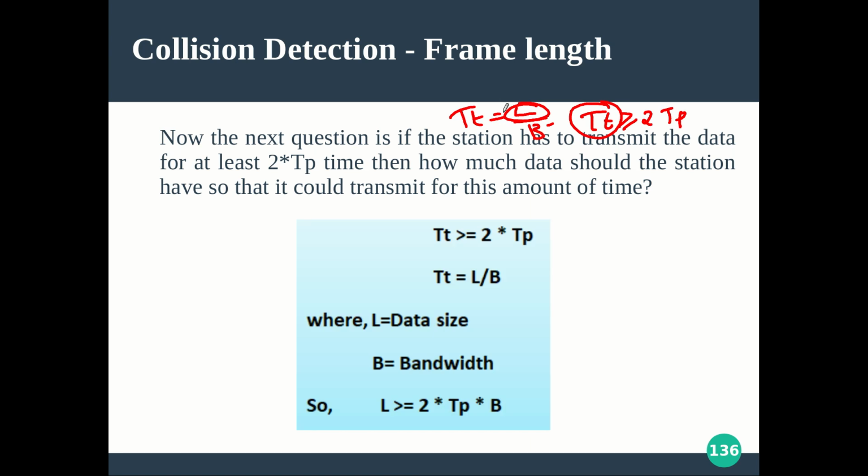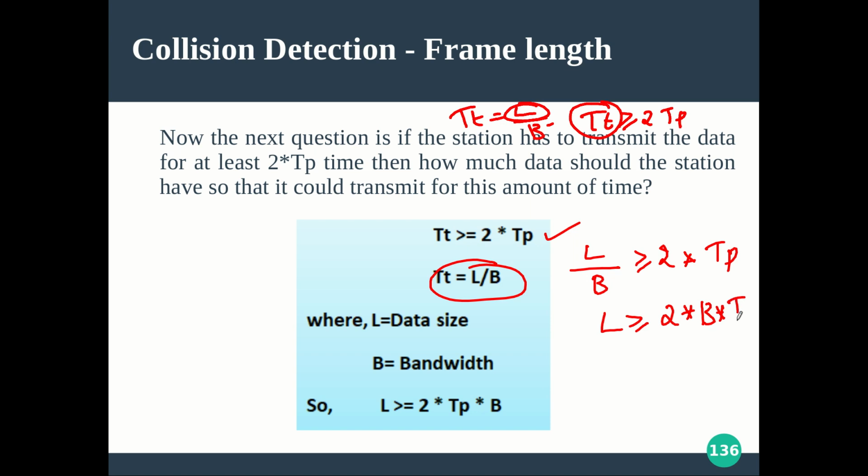Questions like that you can expect. We can simply derive it from this formula. TT should be greater than or equal to 2 TP, and TT we know the formula, that is length of the frame divided by bandwidth. L is the data size and B is the bandwidth. Substituting here, we get L divided by B, that is TT, greater than or equal to 2 times TP, right? So the length of the frame should be at least 2 times the bandwidth times the propagation time. You have to make the frame length in any CSMA/CD protocol at least this. You will be given the bandwidth of the media, the propagation time you can calculate by distance by velocity, and you multiply, you will get this minimum value of L, and that is what you have to maintain to make this collision detection possible.